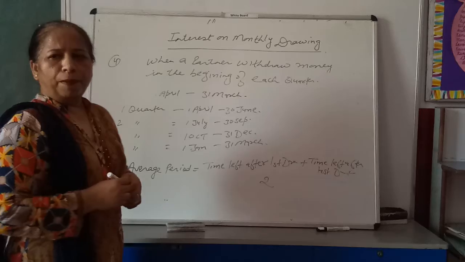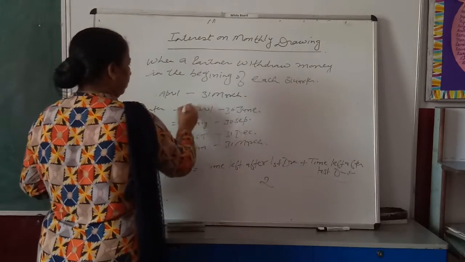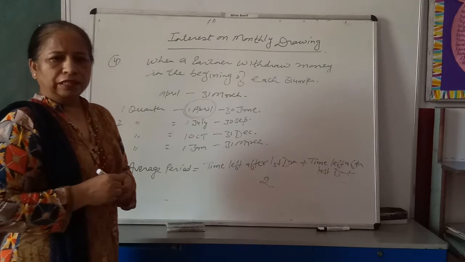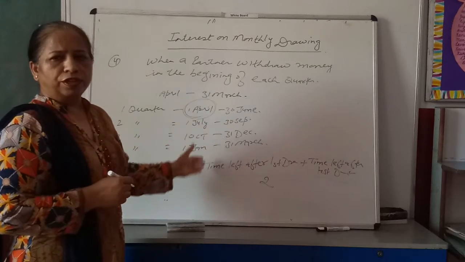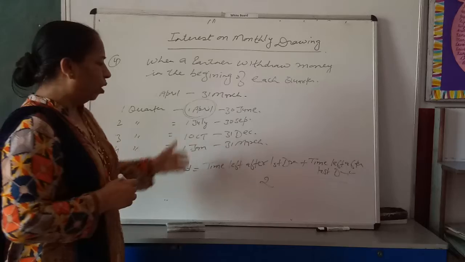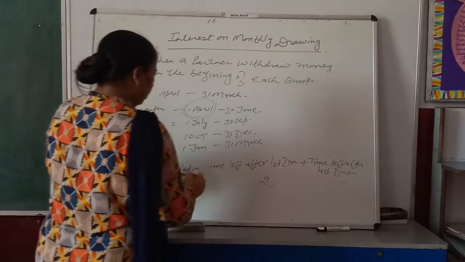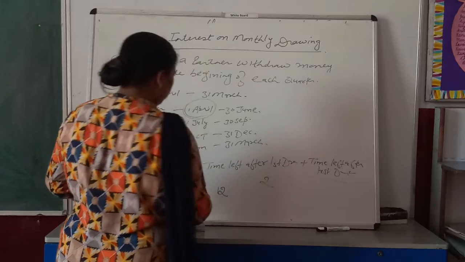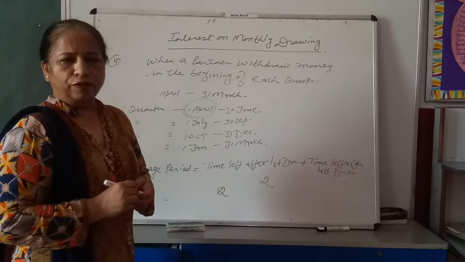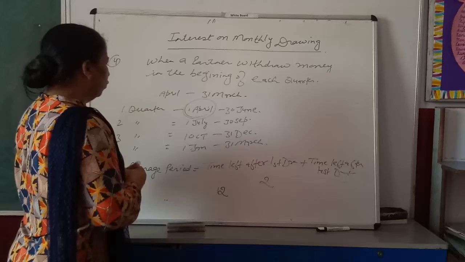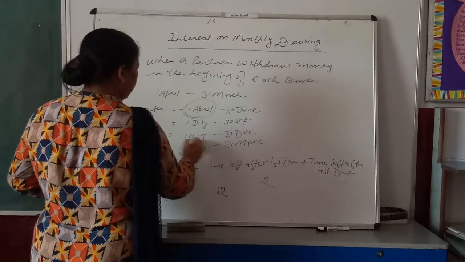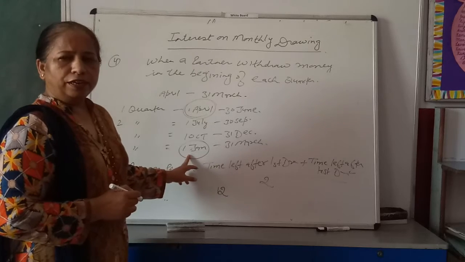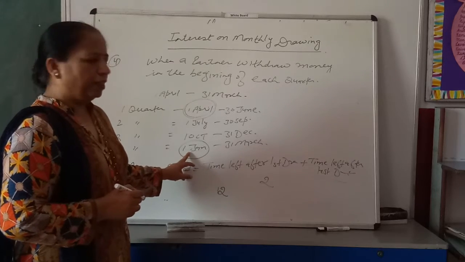First of all, a partner withdraws money on 1st April. When a person withdraws money on 1st April, he can use this money throughout the year. That is, time left after first drawing is 12. And in the last, he has withdrawn money on 1st January, the beginning of the last quarter.